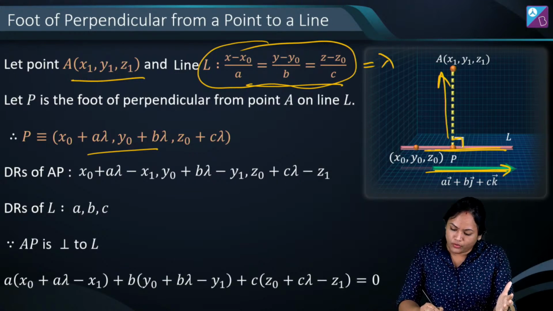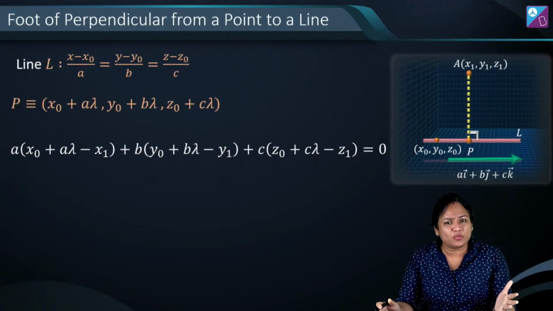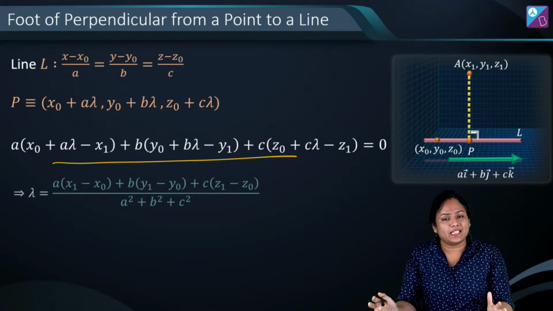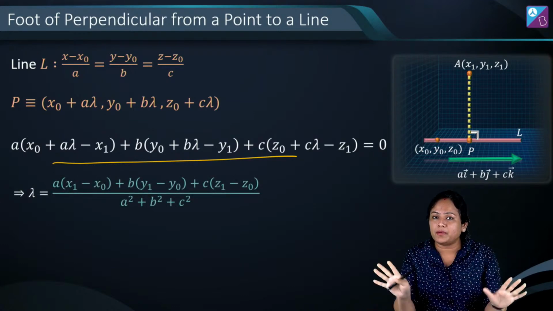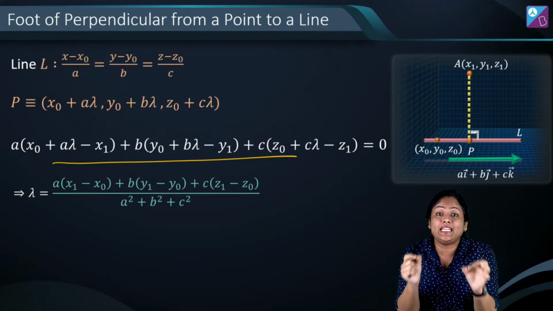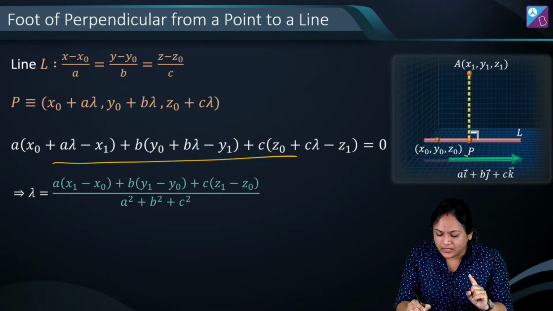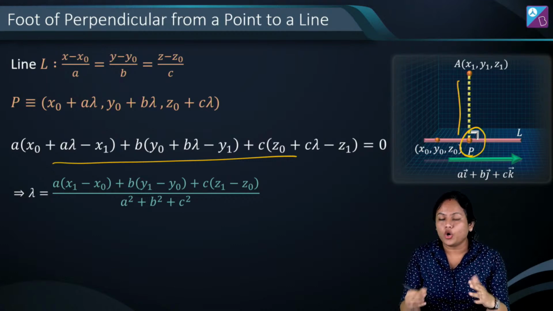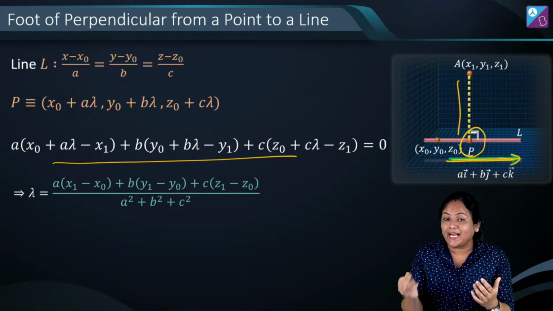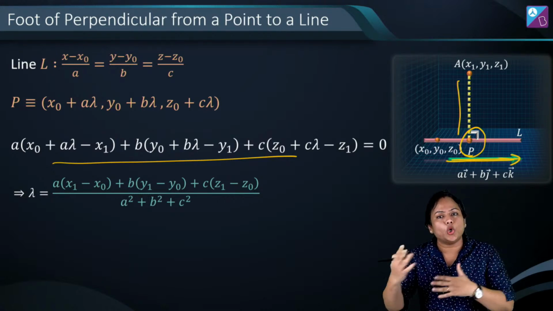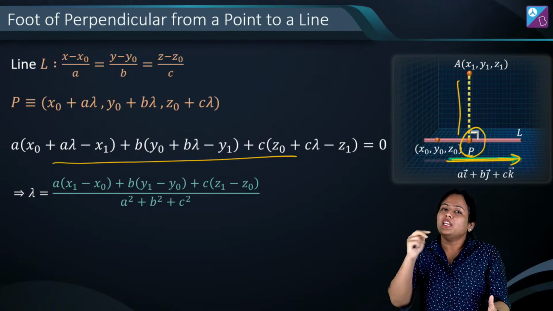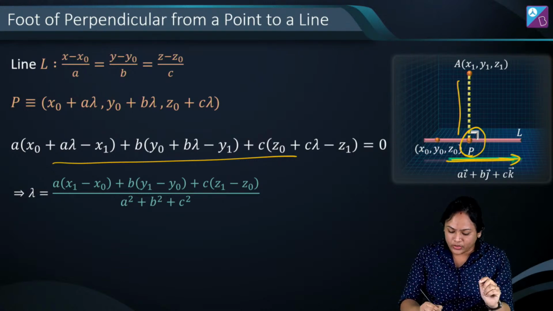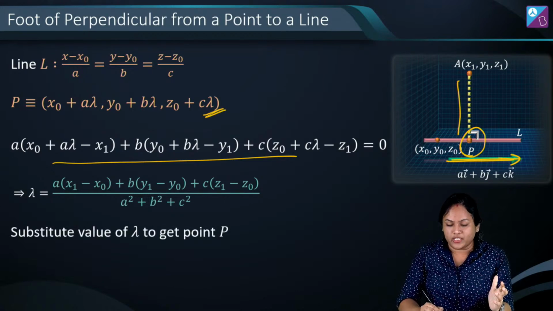अब इस कंडीशन से ऑब्वियसली आगे क्या करेंगे, we can find the value of lambda, and lambda की value आप यहां से निकाल के देख सकते हो, कुछ इस तरीके से निकल के आती है. But this is not what you have to remember, अप्रोच ही याद रखनी है. What you have to do, consider a point P, general point on this line, find your AP dr or vector. Similarly उसका parallel vector के साथ में डॉट you have to put as 0, या उसी को dr की terms में लिख के 0 करना है. वहां से कुछ lambda मिलेगा, substituted back in this to get your point P.